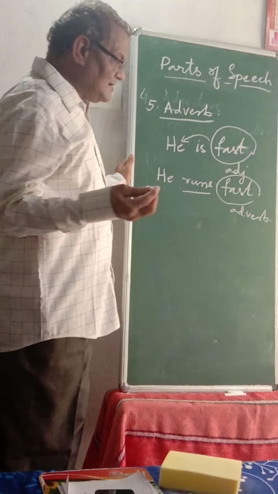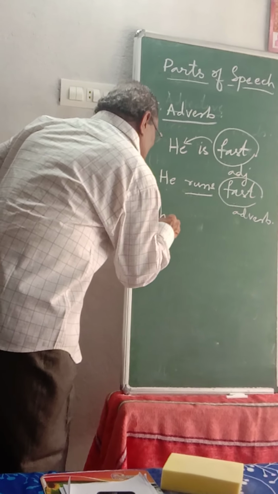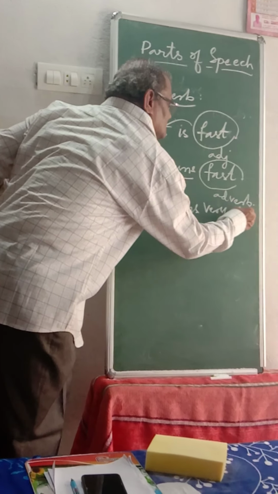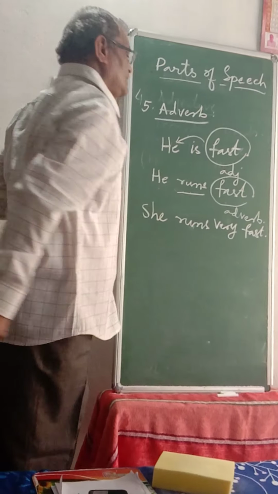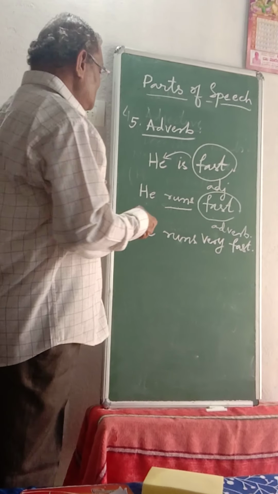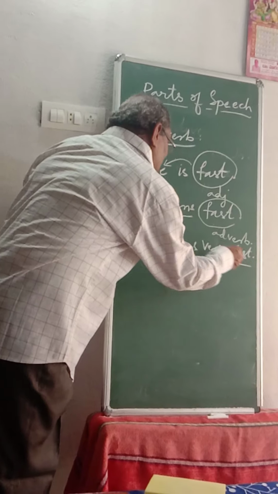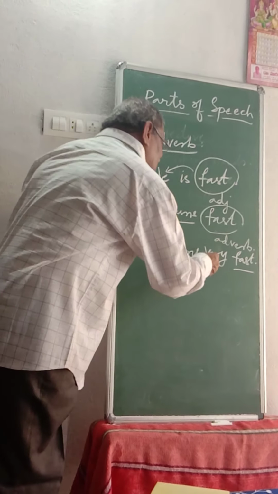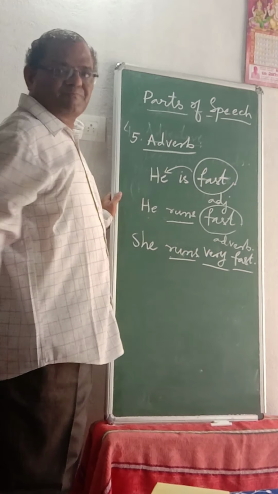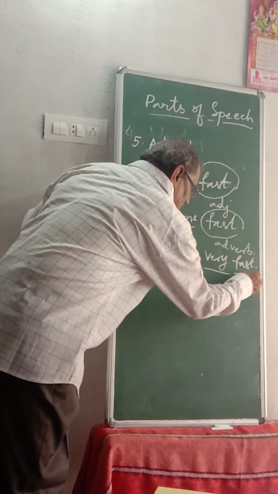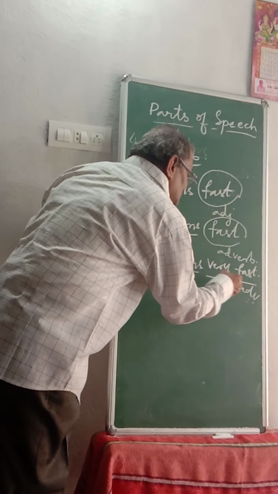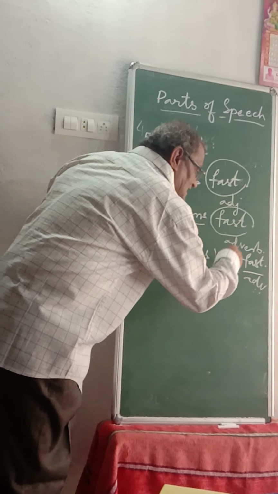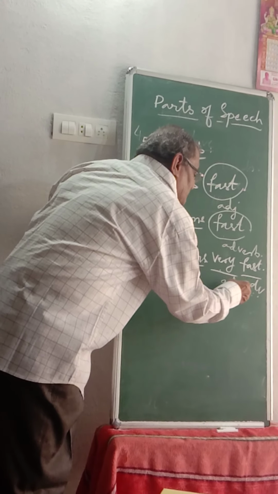Now, I give you another example. She runs very fast. Here, fast is telling about running only. How much fast? Very fast. This is also telling about the verb only. So this is an adverb, and this very is telling about another adverb. So this is also an adverb.